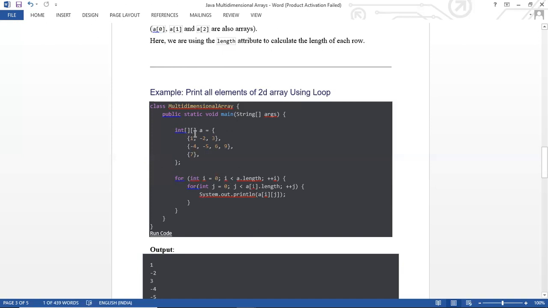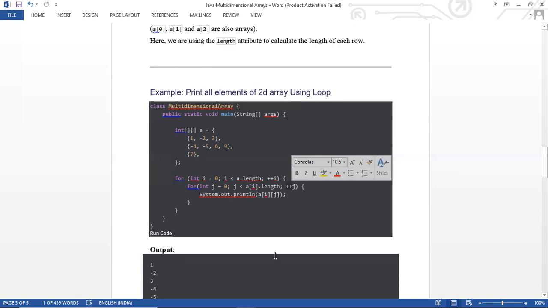Now a[1].length, that means the length of the second row, which is at index 1. Row at index 1 has length 4. So it is checking j. It is printing now with i as 1 and j as 0, that means the 0th element of row 1. After that, again it is increasing, and now the value of j became 1. Again system.out.println with i as 1 and j also 1.